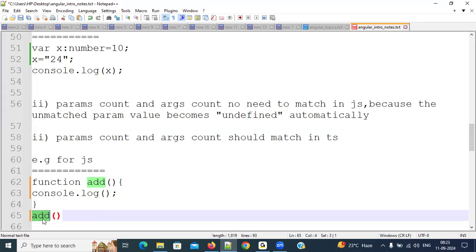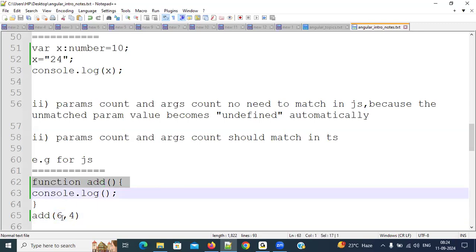So the two numbers we are sending to this add function. Whenever I am calling this method, at the time I am sending these two values, 6 and 4. The 6 and 4 are called arguments. Arguments means the values which we are sending whenever we are invoking a function. Invoking means calling only. Whenever you are sending values while invoking a function, those values are called arguments. So where will these arguments go? To this function.